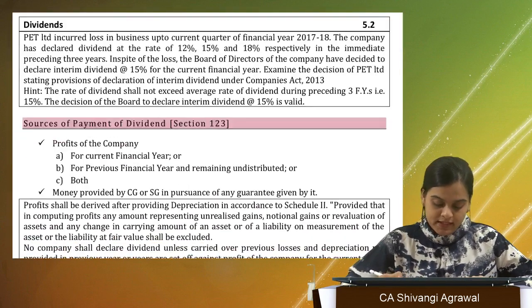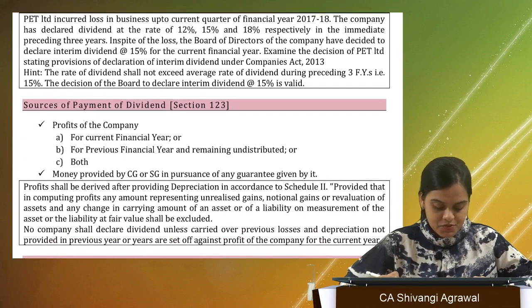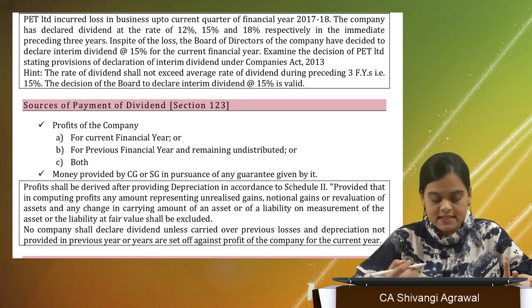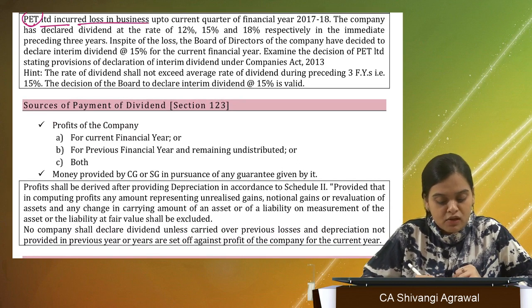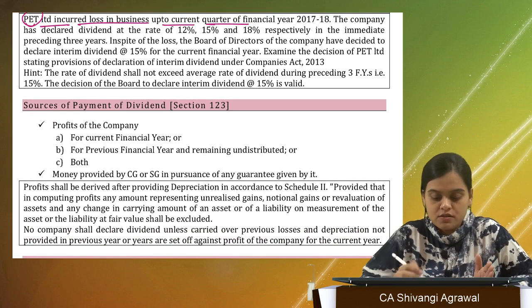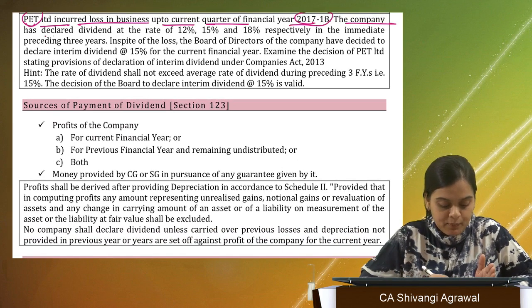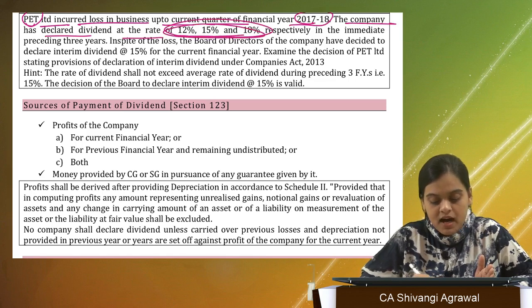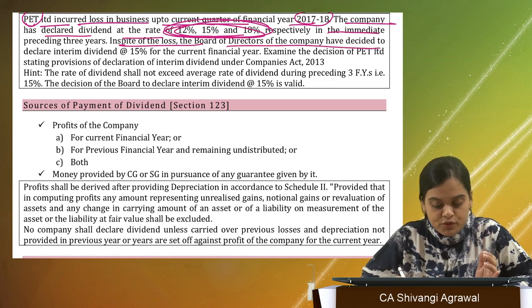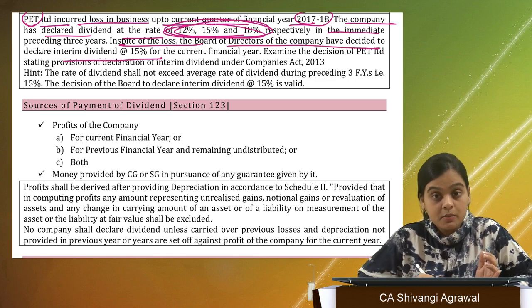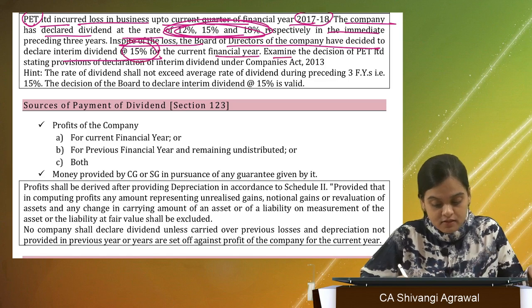So that is about interim dividend. We have an illustration. These are called case studies. PET Limited is a company which has incurred loss in business up to the current quarter of financial year 17-18. The company has declared dividend. These are the past 3 dividends that we have available. In spite of the loss, the Board of Directors have decided to declare interim dividend at the rate of 15% for the current financial year.